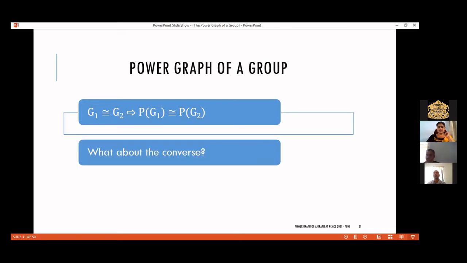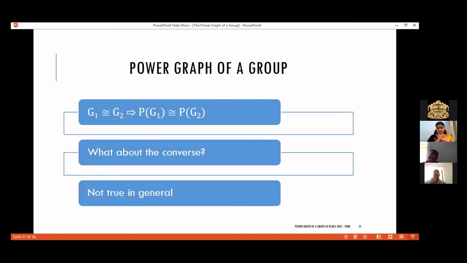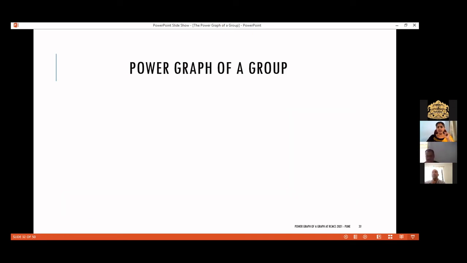So the next question is, what about the converse? If the starting groups are isomorphic, the power graphs are isomorphic. So if power graphs are isomorphic, can we say that the starting groups are isomorphic? Which is not true in general. The converse, that is PG1 isomorphic to PG2, doesn't imply that the corresponding groups are isomorphic. Power graphs being isomorphic doesn't in general imply that the corresponding groups are isomorphic.